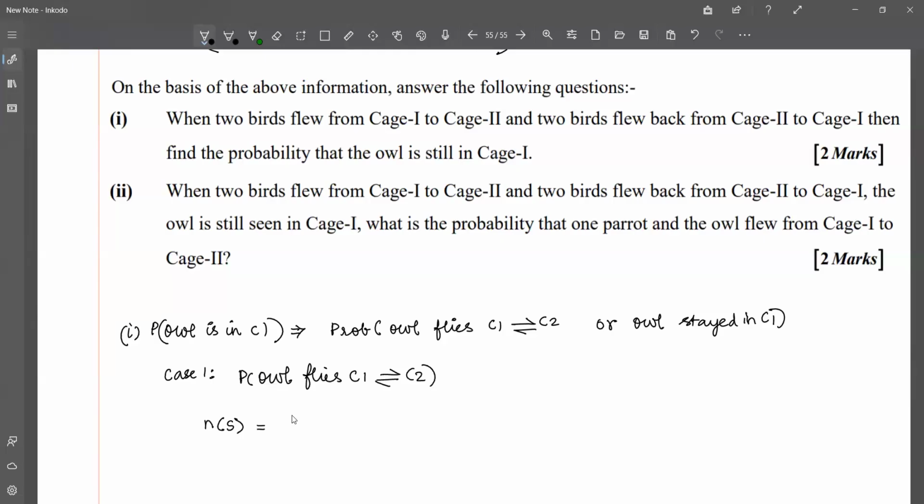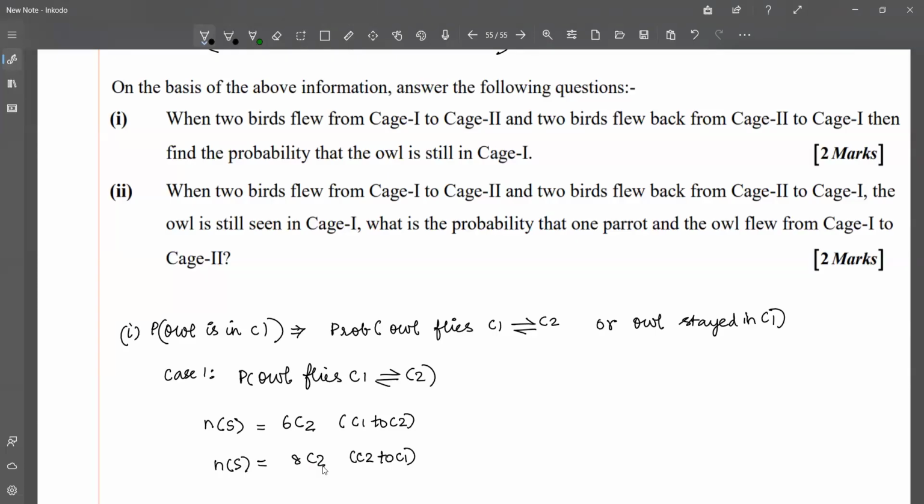It could be any 2 birds out of 6 flying from cage 1 to cage 2. So this is for cage 1 to cage 2. And likewise, the total sample space for cage 1 is 8C2. We're not finding the favorable outcomes as of now. We're not trying to find the probability of the owl flying. We're not doing that now.